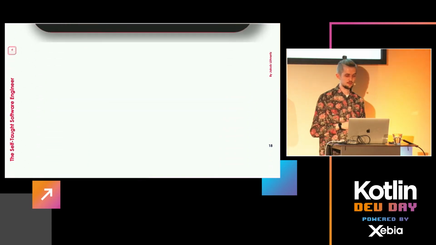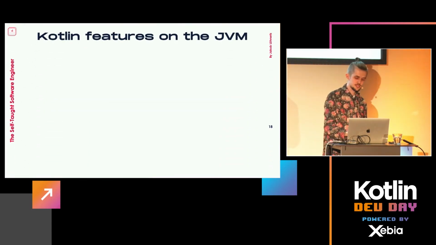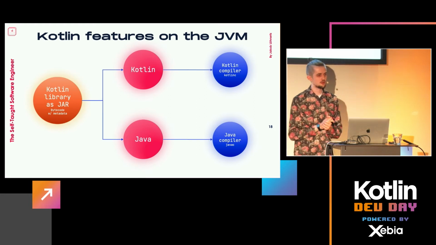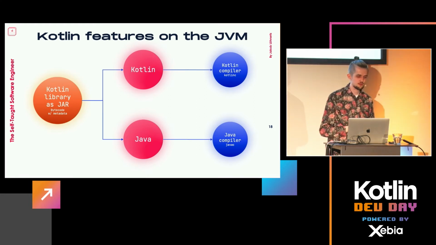Right, but this is important information to have. Cool, now consider this case. We have a Kotlin library that we use from somewhere, Maven Central, I don't know, that's distributed as a jar.